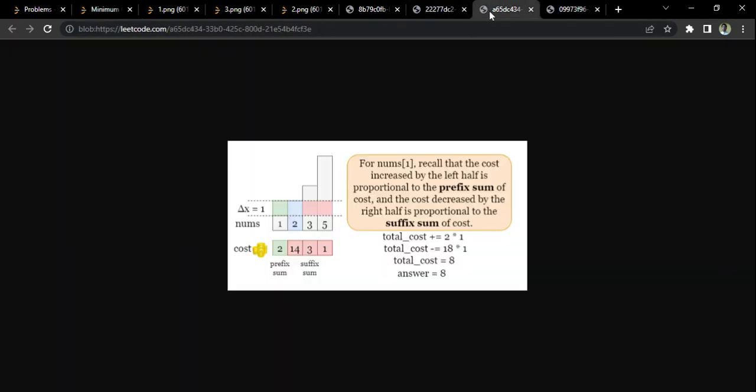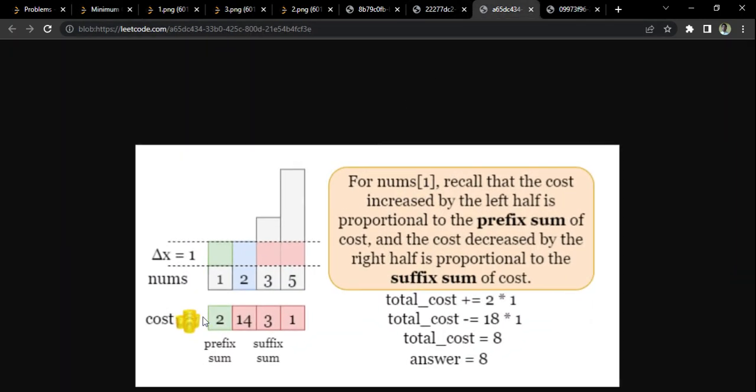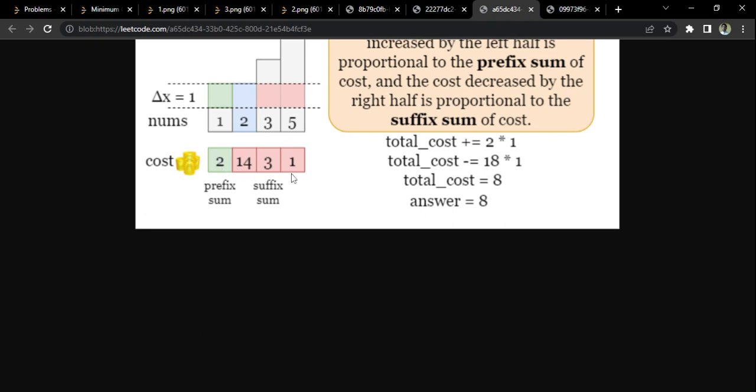I'll quickly show you what cumulative sum means. For example, see here, it's 2, 14, 3, and 1. Initially it will be 2 only. The next element will become 2 plus 14, which is 16. The next element will become 16 plus 3, which becomes 19. And the next element will become 19 plus 1, which is equal to 20. So what we are doing every step is adding the current cost and the previous cost, both of them. That is what is called cumulative cost, or prefix sum of accumulation.